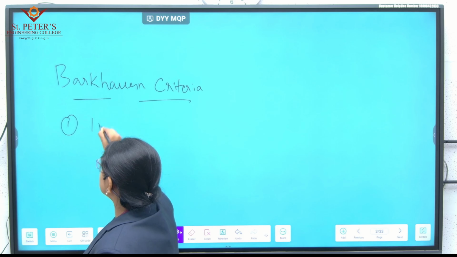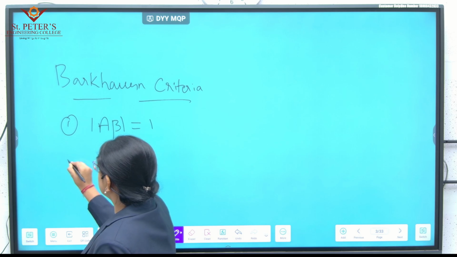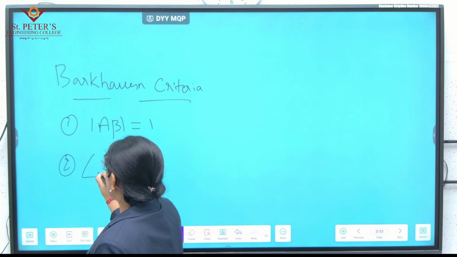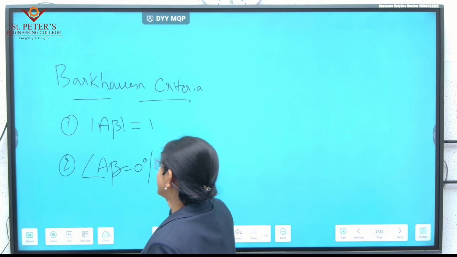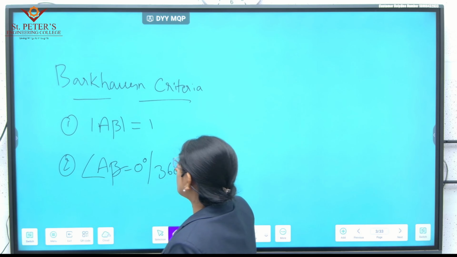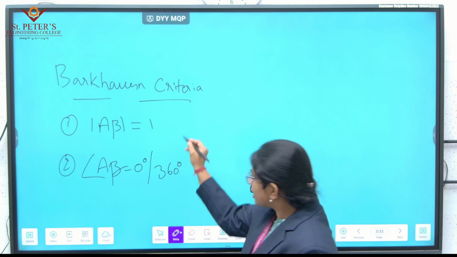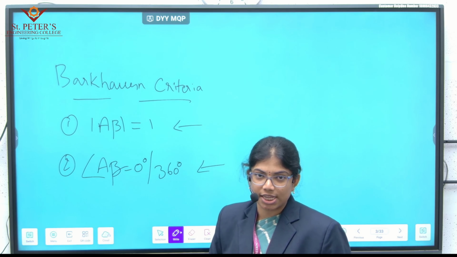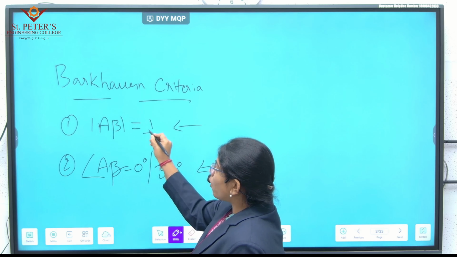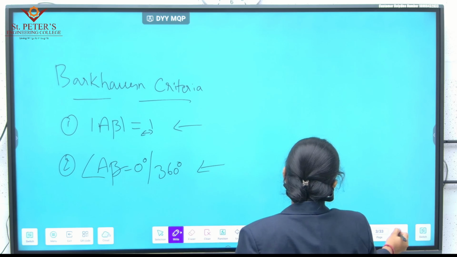In this we have two conditions. The first condition is mod A beta is equal to 1, and the second condition is the phase of A beta is equal to 0 degrees or 360 degrees. Now we'll go through each condition and understand why it has to be only 1, and why it has to be only 0 or 360 degrees. In order to understand this, we have to calculate the gain.